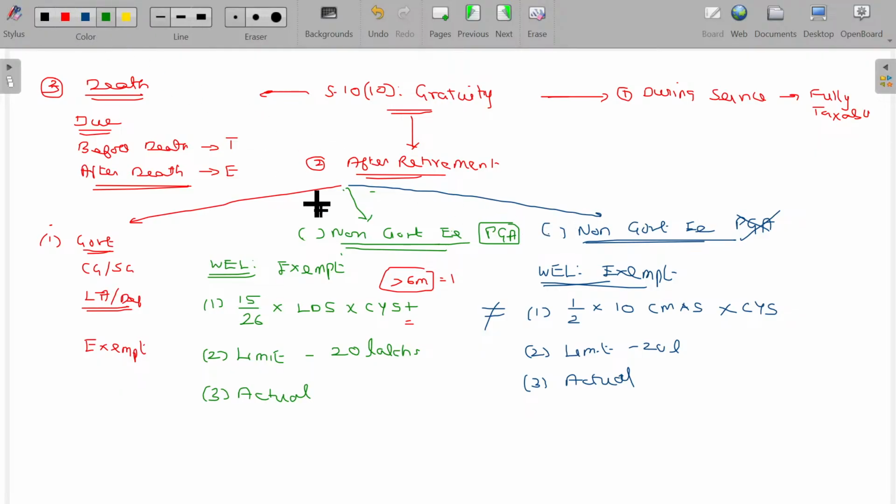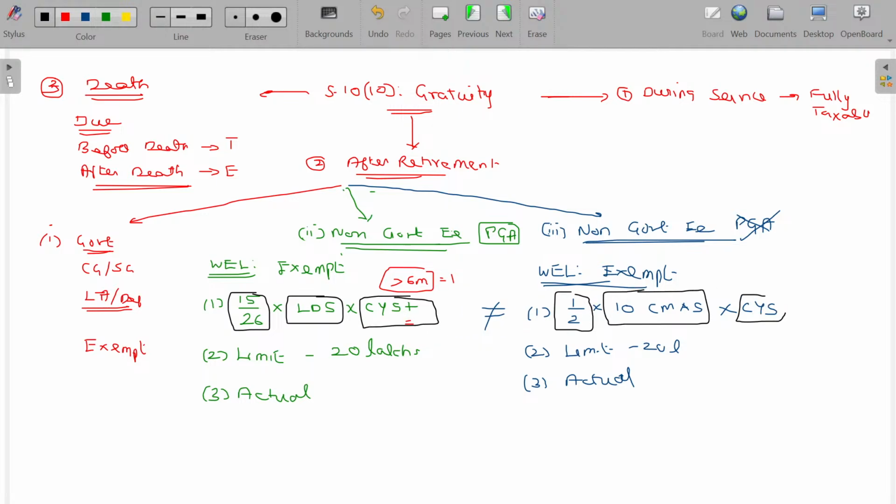Clear? Now let's see one after one. In this case, 15/26 is different than this one. You have to note this point first of all, half. And here LDS, but here 10 CMOS. Here COS plus, here only COS. I'll explain the difference later on. So let's see first, LDS.